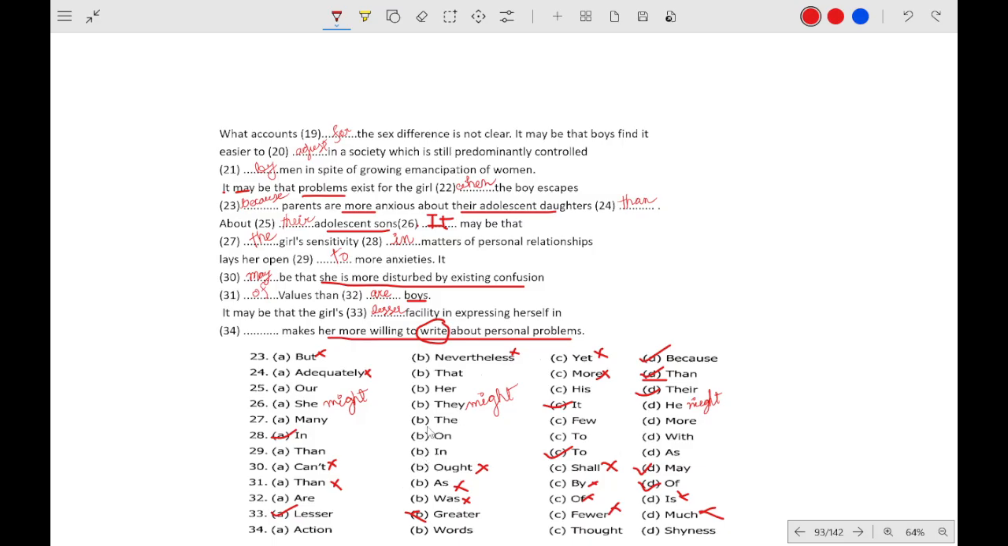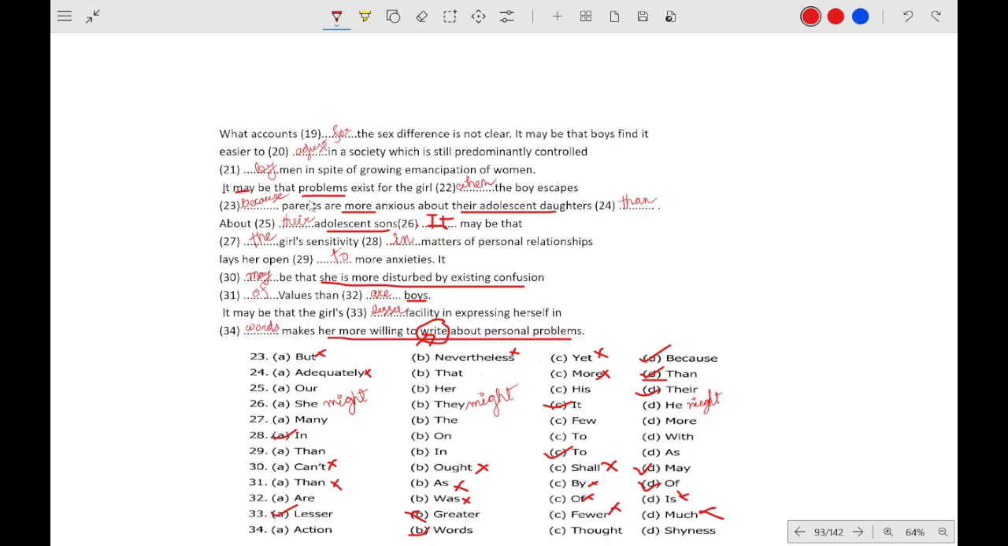Lesser herself in dash, so in herself in words, okay. Just now I said that the girl's leisure facility expressing herself in words, okay. You don't even have to look at the option, it is quite obvious that she can't express herself in words, that's why she is writing about personal problems, so it will be words, okay. Let me write it down. So it will be words, okay.